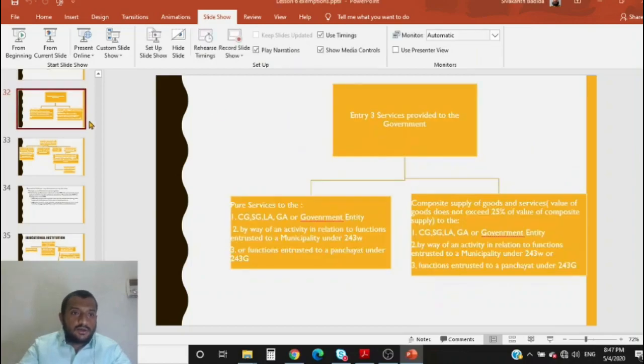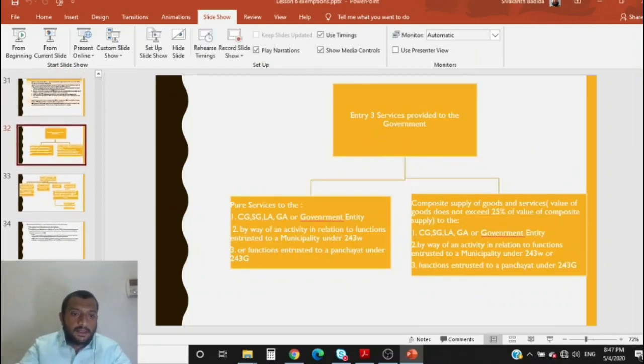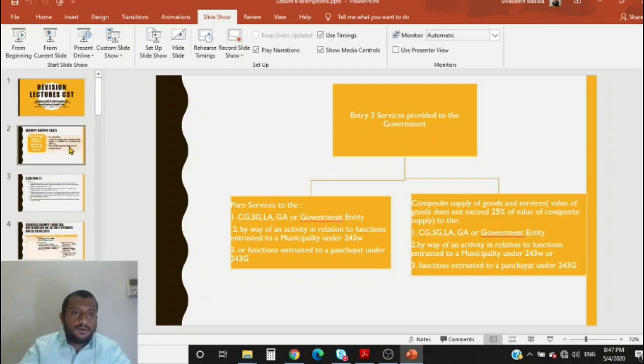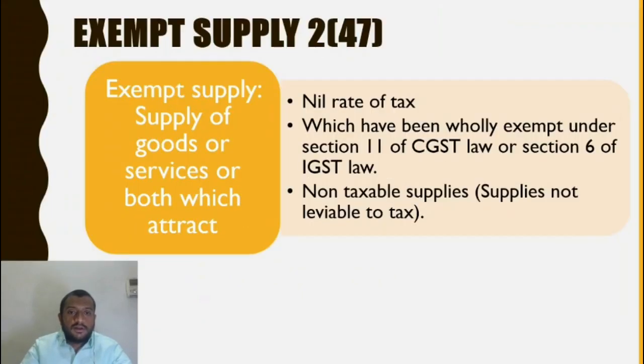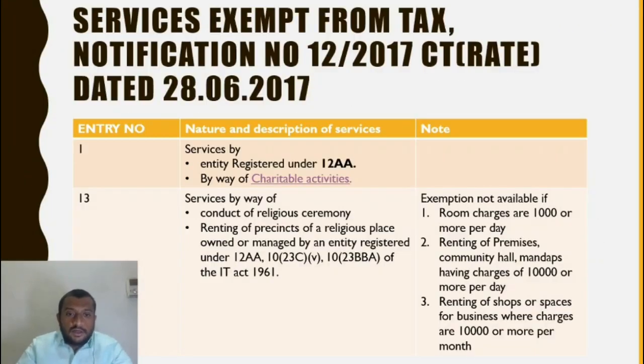Let us go to the first slide again. To sum it up, services by an entity, it has to be registered under 12AA. It has to be under any of the charitable activities: advancement of education, spirituality or yoga, preservation of environment, and it could be public health, care or counseling of those persons. So this is what it is.